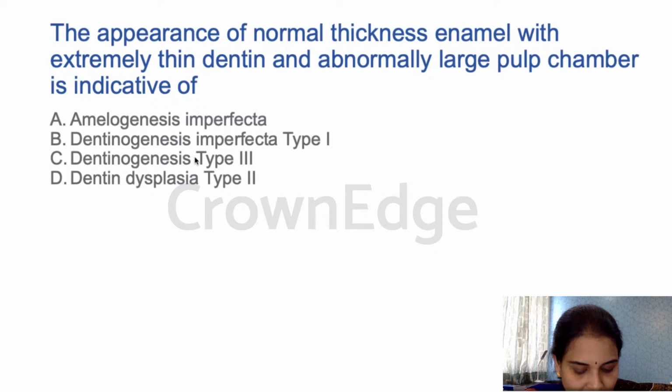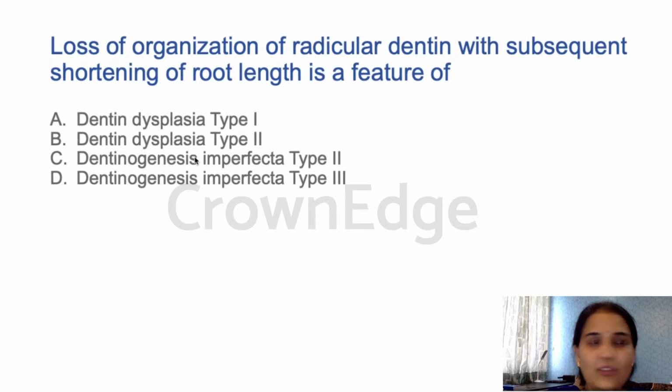Dentinogenesis imperfecta type 3 with the large pulp chamber, which we also call the Brandywine type, also called shell teeth. The teeth in this are shell teeth. So the answer is C for this question, dentinogenesis imperfecta type 3. Next question.